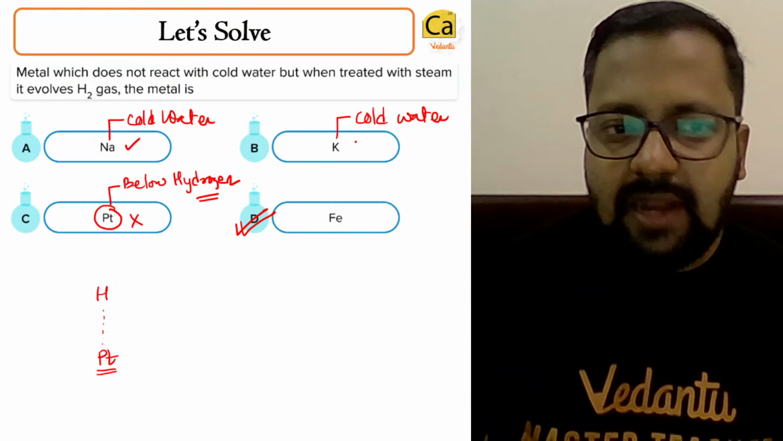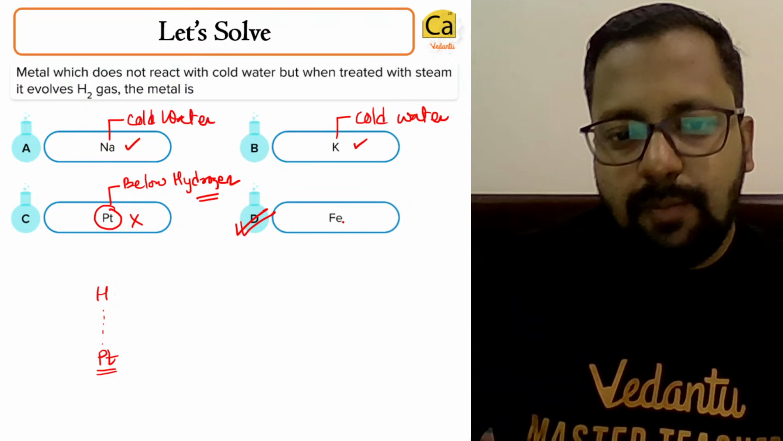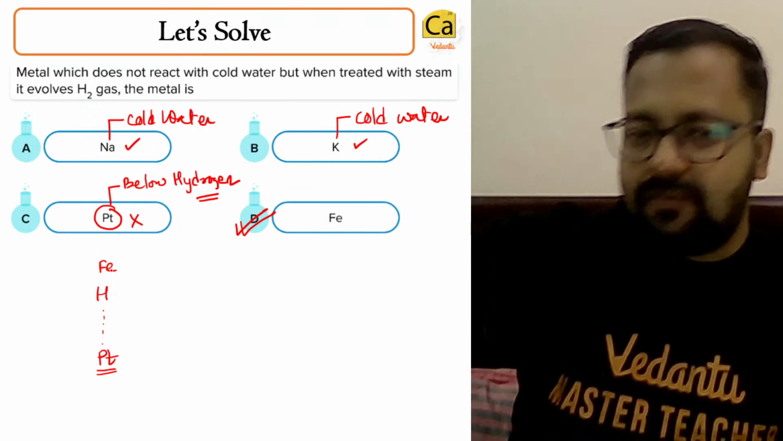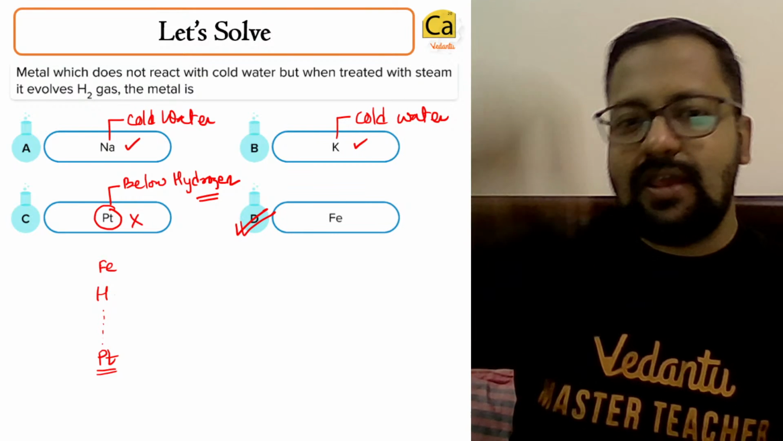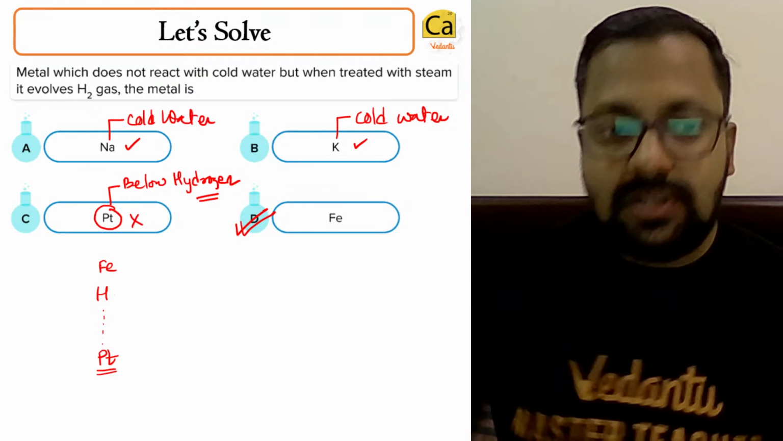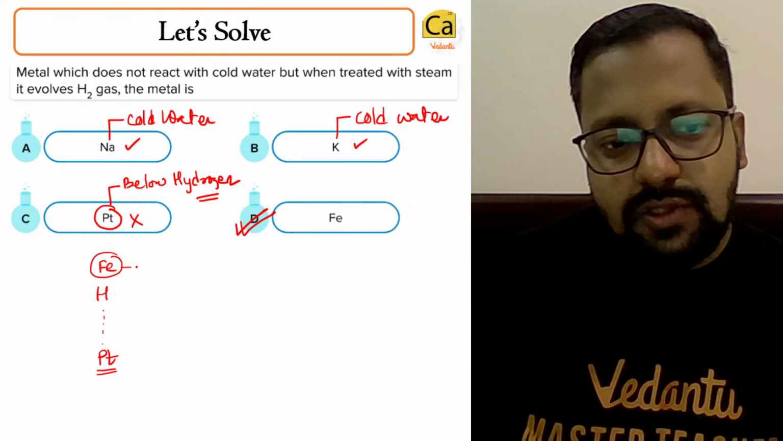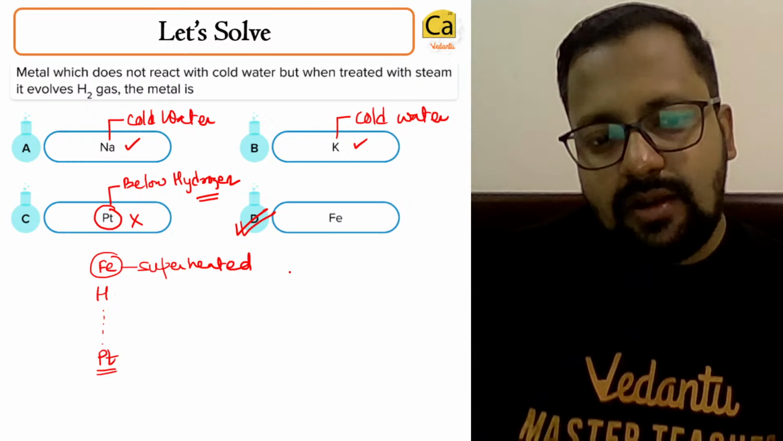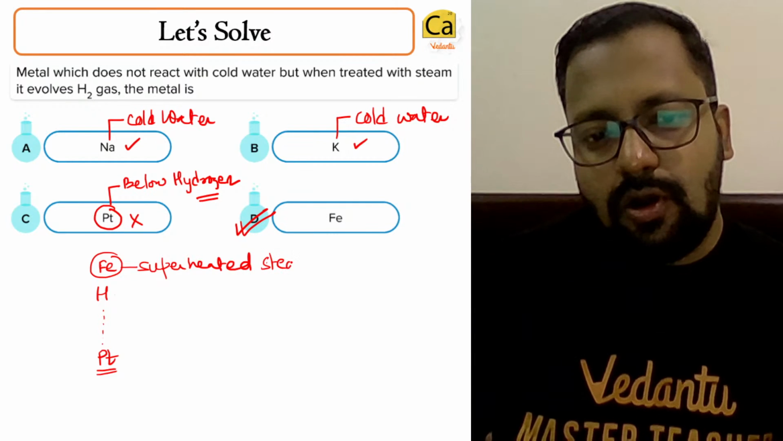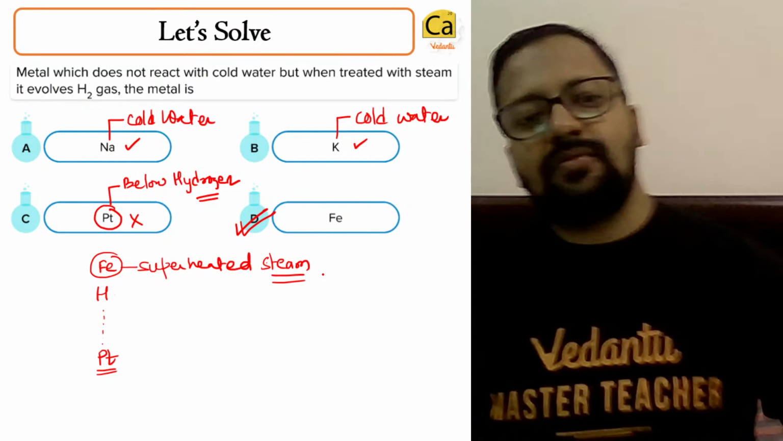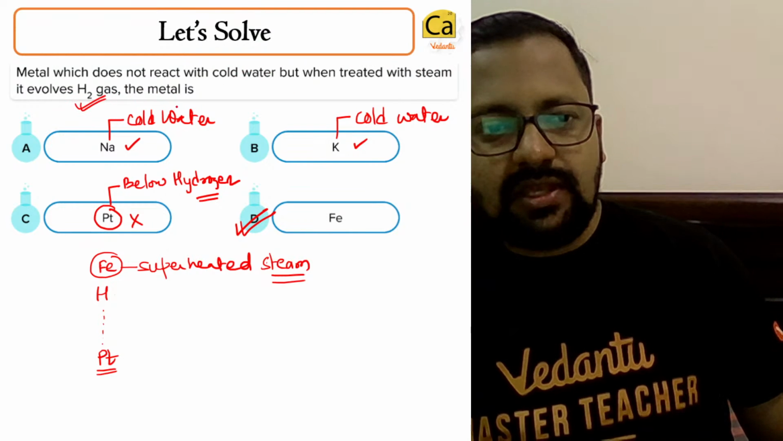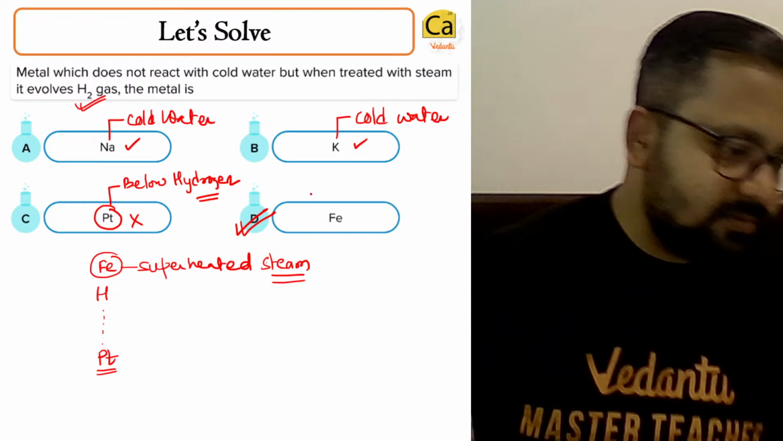But iron is above hydrogen, but not as high as where sodium and potassium are present. So iron requires superheated steam, or steam, for reaction. Metal treated with steam evolves hydrogen gas. The right answer is Fe.